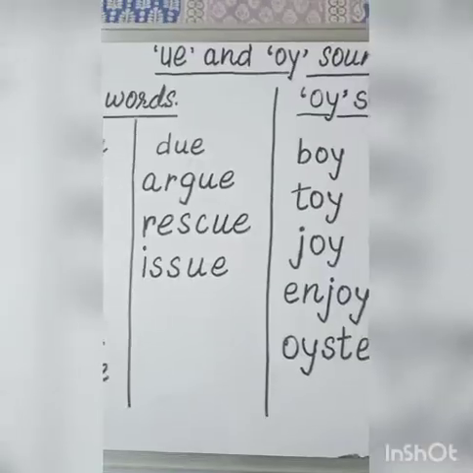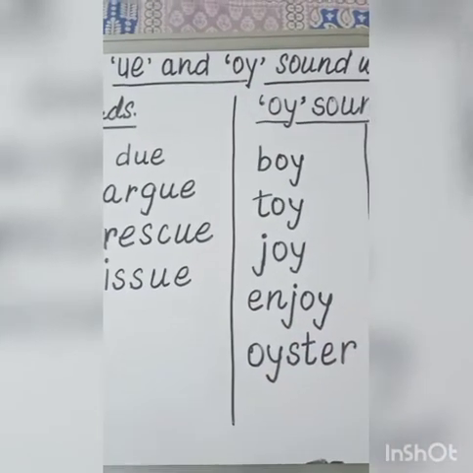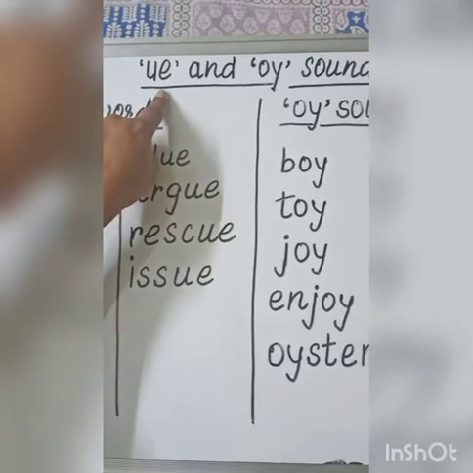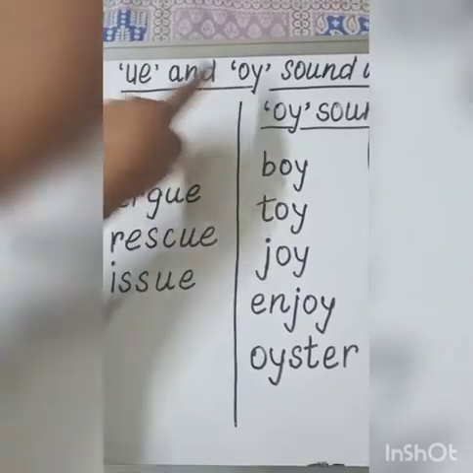UE, U, and OY, oi. Kids, today we are going to learn these two digraphs, UE and OY.